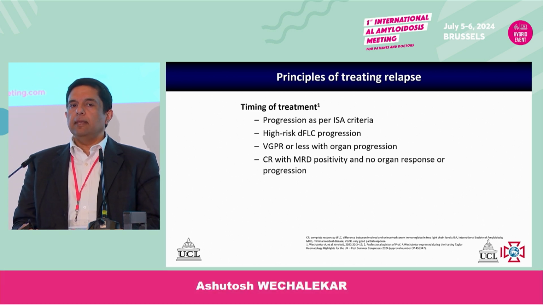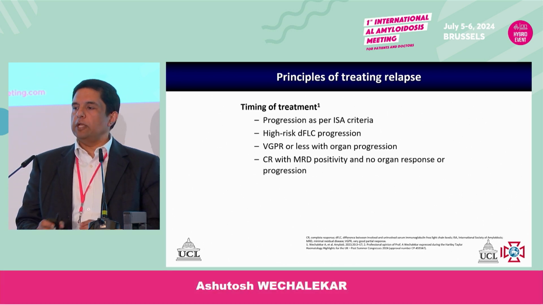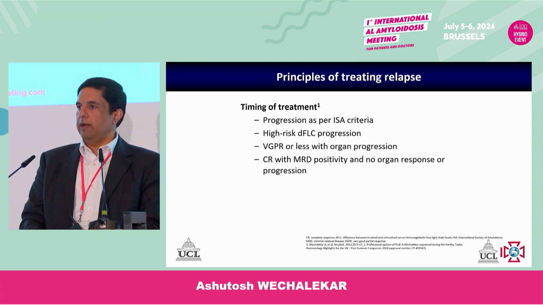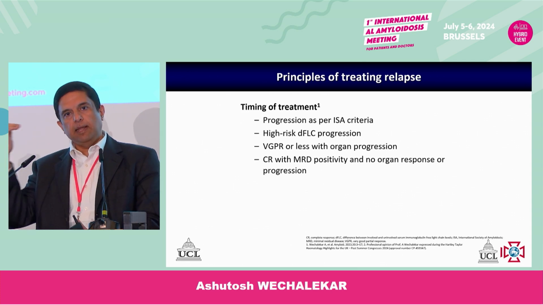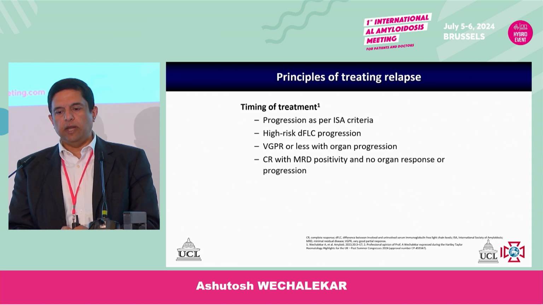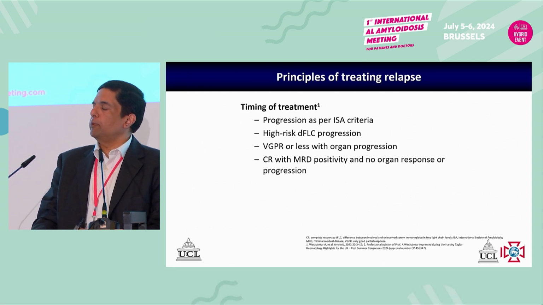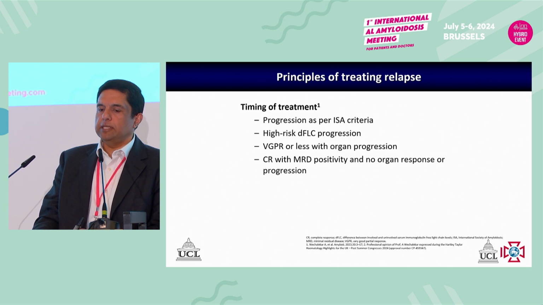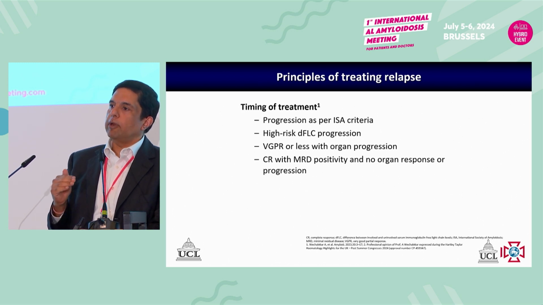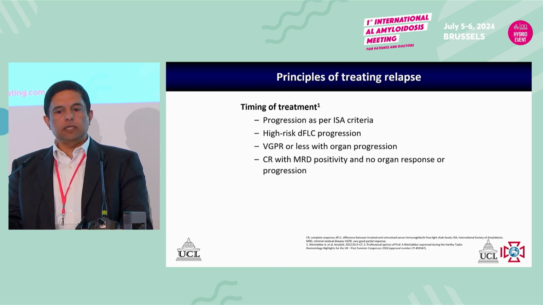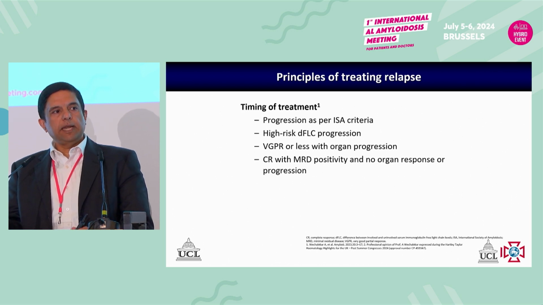So the main thing is what Monique showed earlier. What is progression? We have to decide when a patient is first progressing. We have the ISA criteria, which are at a very high level of light chains. We often don't wait for that. We need new criteria. Our Italian colleagues presented to us what's defined as high-risk dFLC progression, which is progression from very low-level light chains when the light chains increase, and we certainly follow this a lot more in clinical practice.